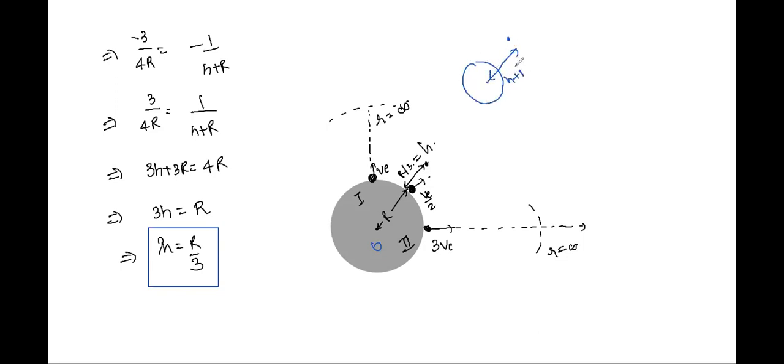This is h plus r, and we know that h is r by 3. So r plus r by 3 is giving you 4r by 3. This is the new distance between the point where this mass has reached and the center of the planet, right?